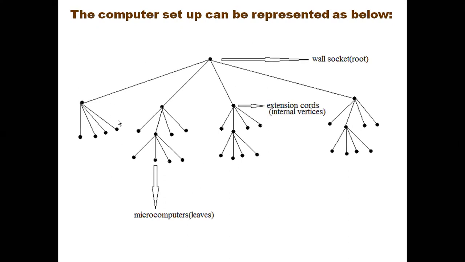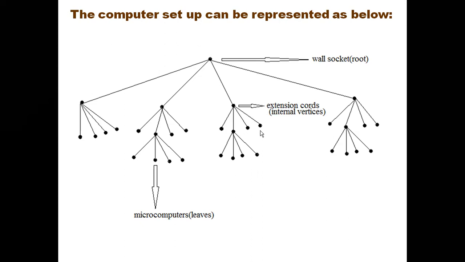It need not be written the same way; it can be represented in your own way. But just see to it that we represent the root by a wall socket, the extension cords as the internal vertices, and each of the leaves as the microcomputers.